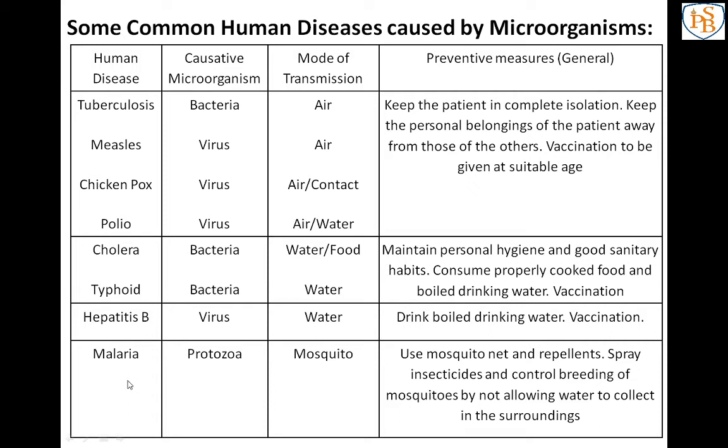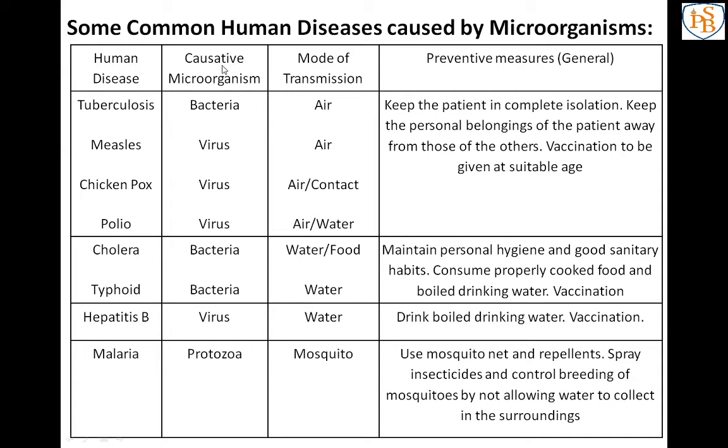If you don't want malaria, or if you want to stop the mosquito, other general preventive measures are to use a net or repellents. Repellents means some creams like Odomos and others. By applying Odomos we can prevent mosquitoes. Next, spray insecticides, and we can control the breeding of mosquitoes by keeping our surroundings clean. So these are all the preventive measures of the human diseases.